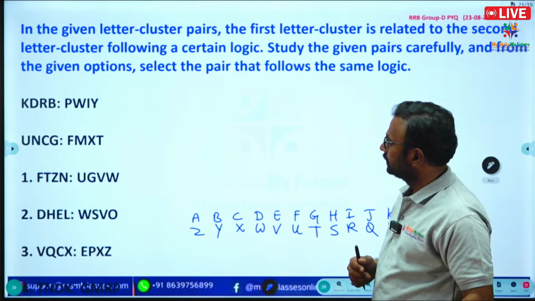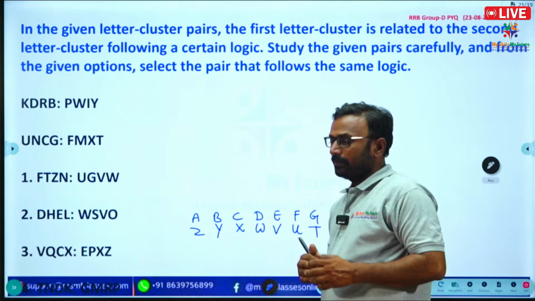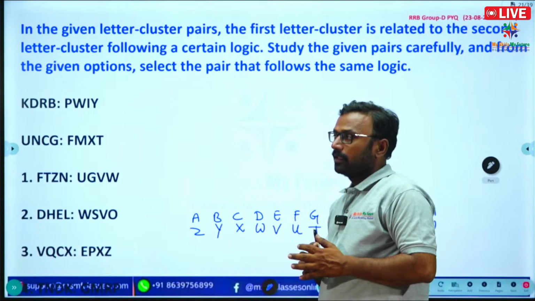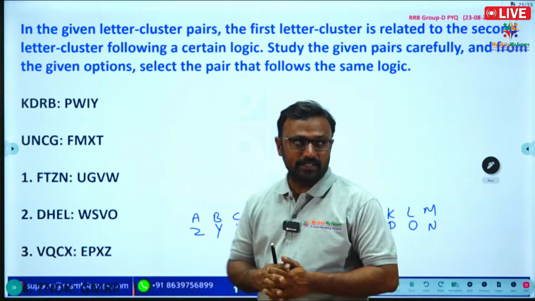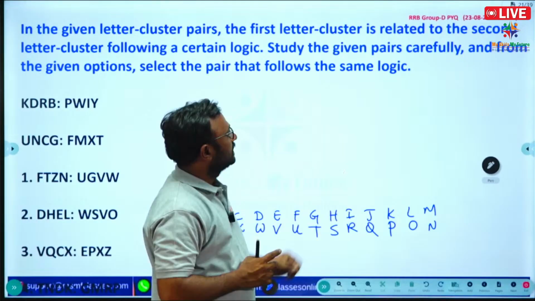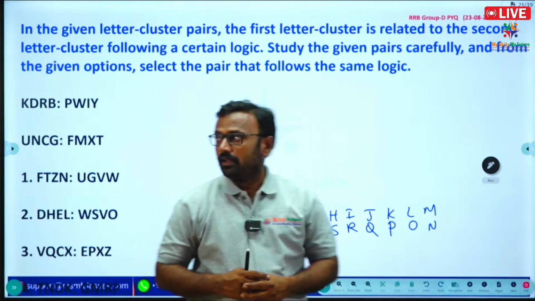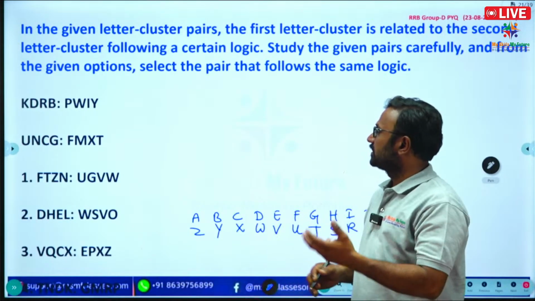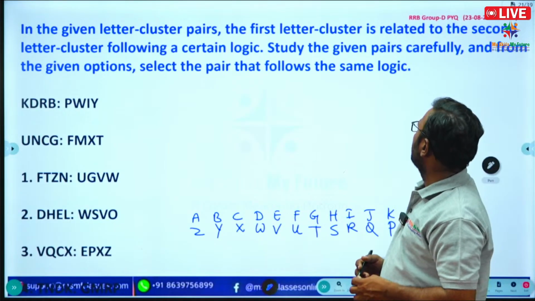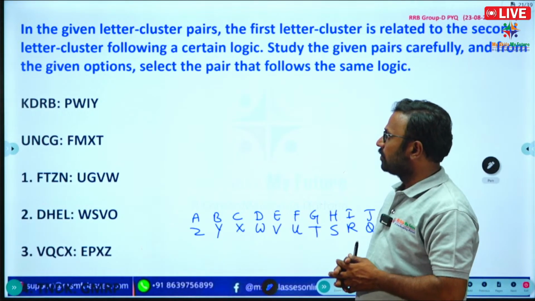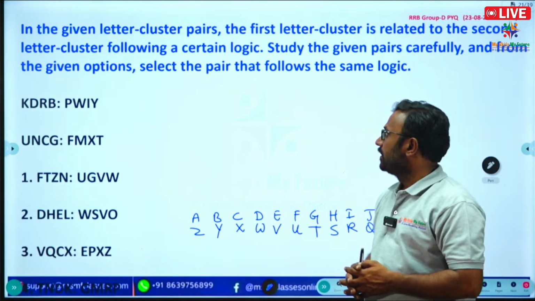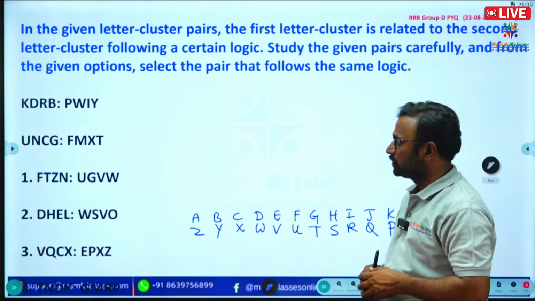See the question. In the given letter cluster pairs, the first letter cluster is related to the second letter cluster following a certain logic. Study the given pairs carefully and from the given options select the pair that follows the same logic.